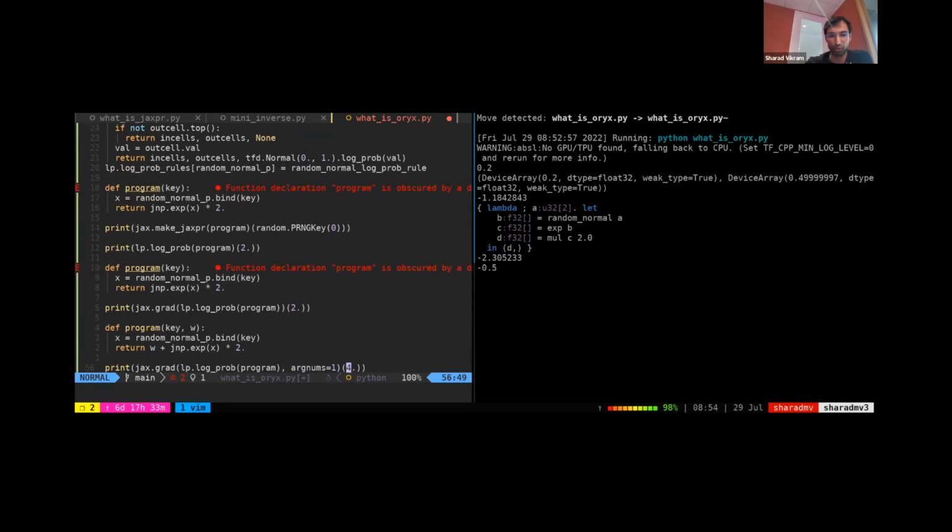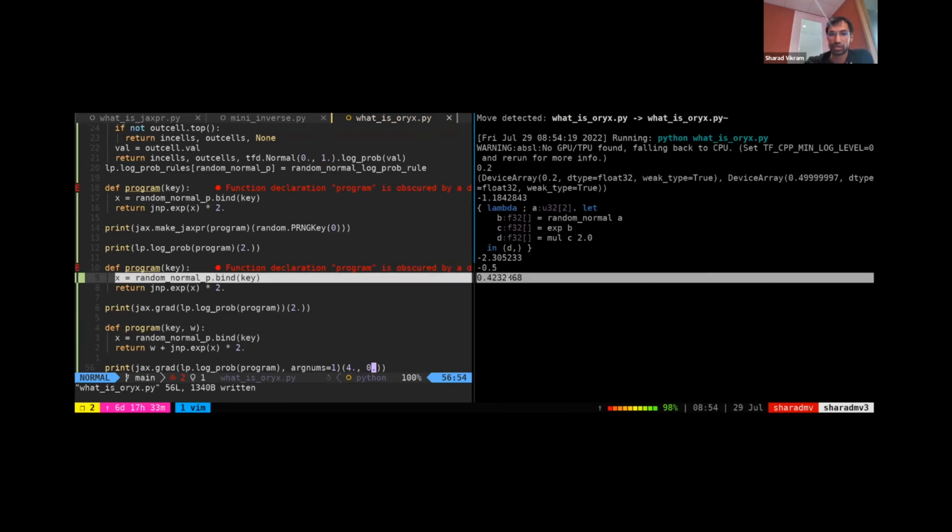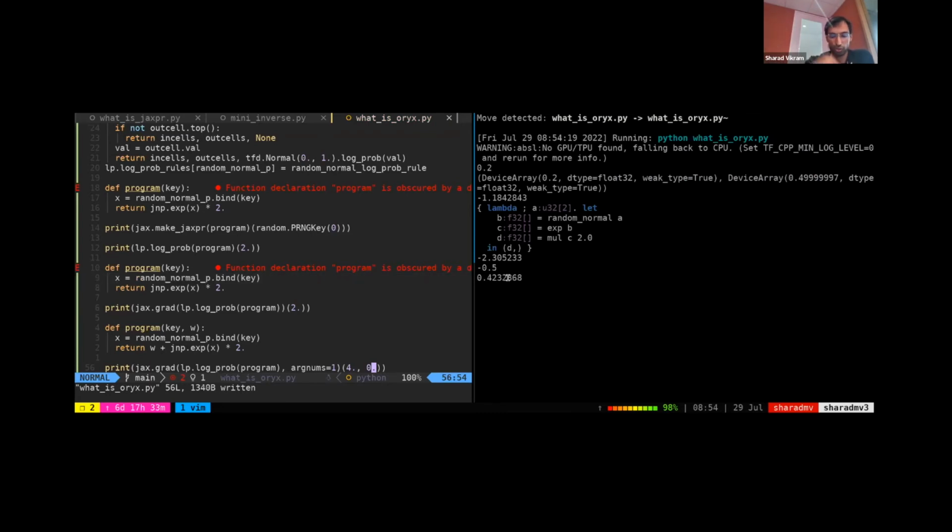Let's say the data we observe is 4 and W's initial value is 0. We expect to see a gradient that essentially points in the upper direction, in the positive direction. And yeah, you can see here there's a little gradient pointing W to increase to maximize the likelihood of seeing 4. And this is the building block of algorithms like variational inference and normalizing flows, which essentially are these maximum likelihood algorithms, or ELBO maximization algorithms in the case of variational inference.